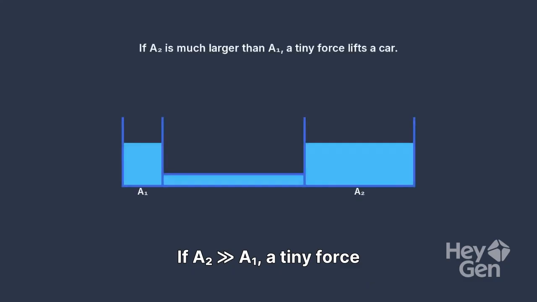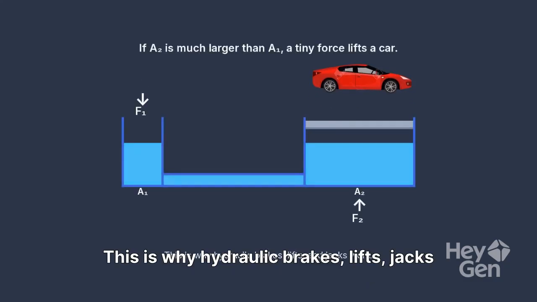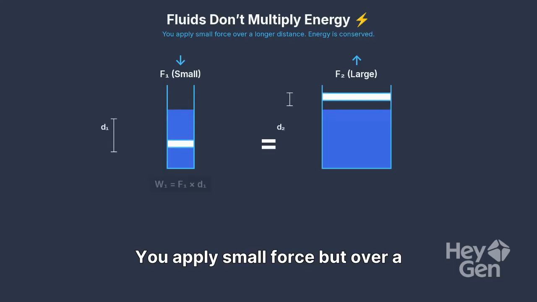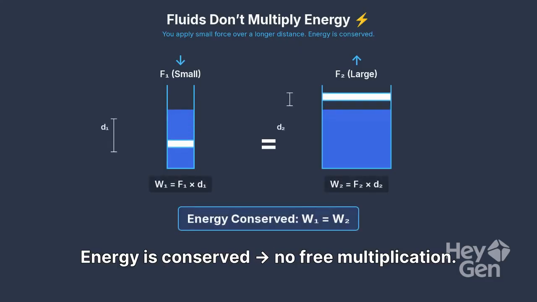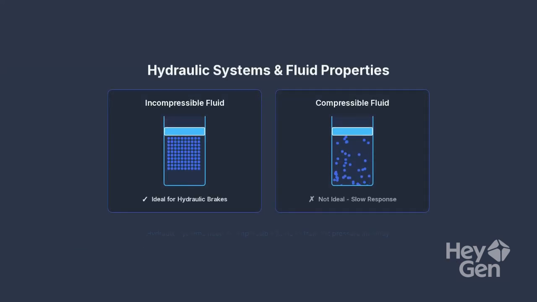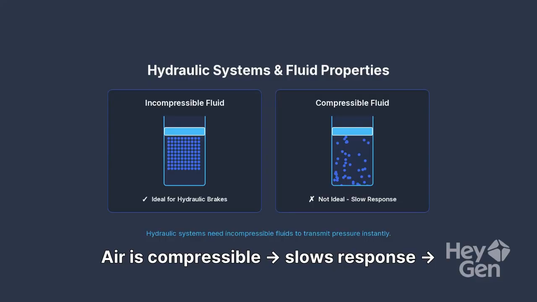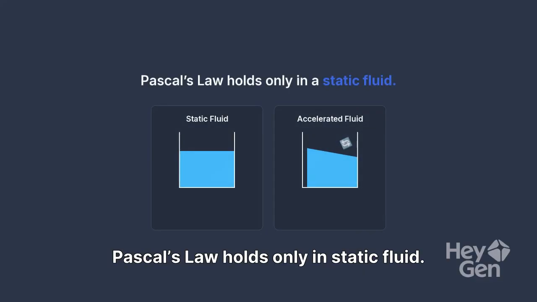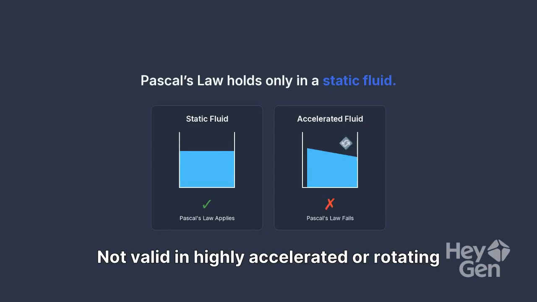If A is much larger than a, a tiny force lifts a car. This is why hydraulic brakes, lifts, jacks work. Fluids don't multiply energy. You apply small force but over a longer distance. Energy is conserved, no free multiplication. Hydraulic systems need incompressible fluids. Air is compressible, slows response, not ideal for hydraulic brakes. Pascal's law holds only in static fluid, not valid in highly accelerated or rotating fluids.